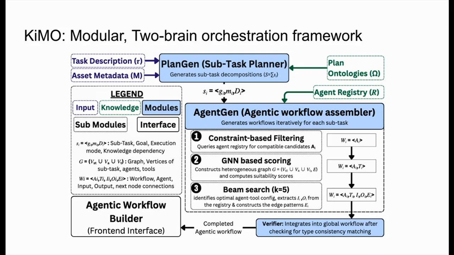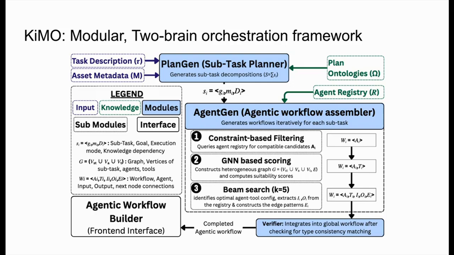The process starts with task description and asset metadata provided to PlanGen, which then performs subtask decomposition, or dividing the task into solvable subchunks using the ontologies, and sends individual subtasks to AgentGen. AgentGen generates workflows iteratively for each subtask through a three-stage process.